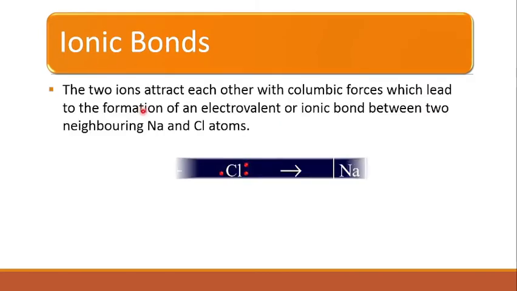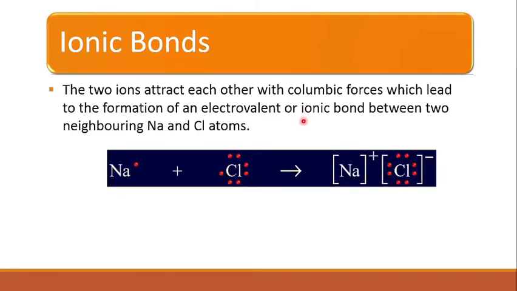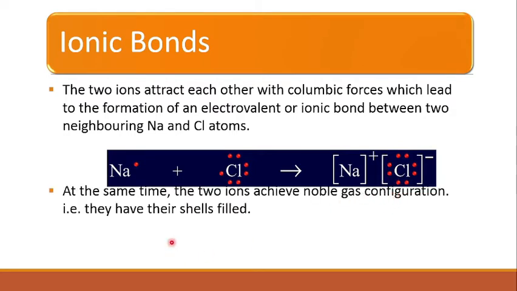So we can say that the two ions attract each other with Coulombic forces, which leads to the formation of an electrovalent or ionic bond between two neighboring sodium and chlorine ions, right? So the ionic bond is formed between sodium and chlorine ions. At the same time, the two ions achieve noble gas configuration also, right? Their outermost shells are filled.